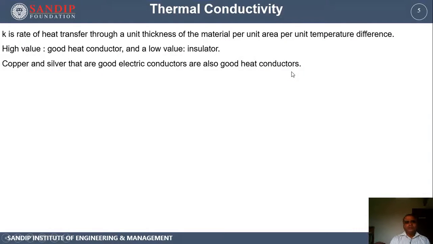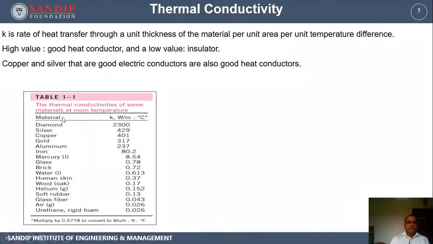Now why? Let us go back to the mechanism of heat conduction through pure metals. Heat is conducted in pure metals because of the presence of free electrons. The same is the mechanism of electricity conduction through metals. The flow of free electrons which is responsible for electricity flow is the same flow of free electrons responsible for heat flow. It means that a good electricity conductor is always going to be a good heat conductor. On the same logic, copper and silver, which are good electric conductors, are also good heat conductors and vice versa. All the pure metals possess this type of characteristic.